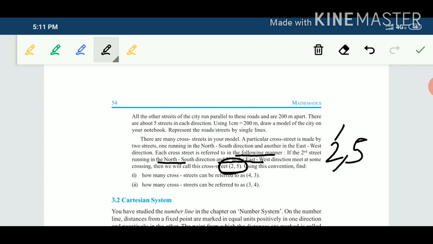Now 2, 5 is given here. 2 is the second street in the north-south direction.